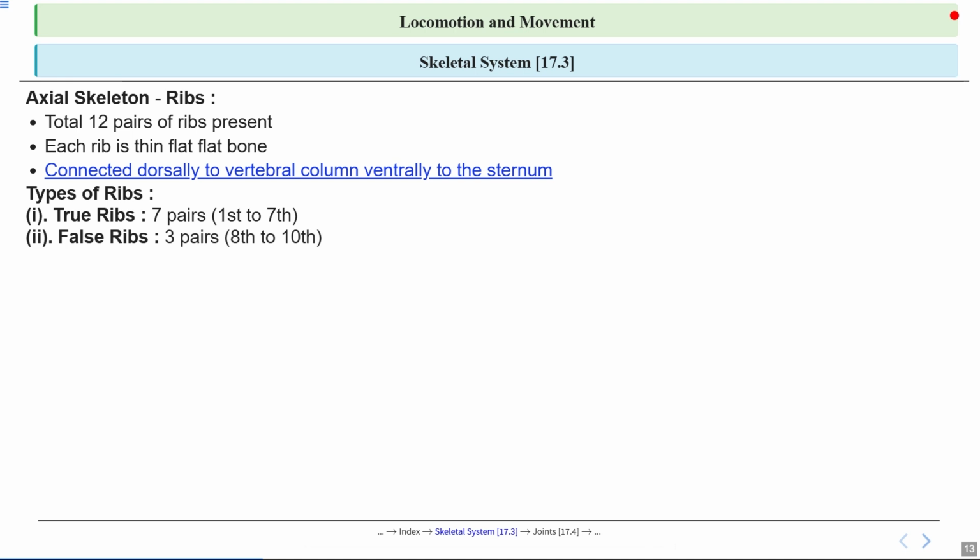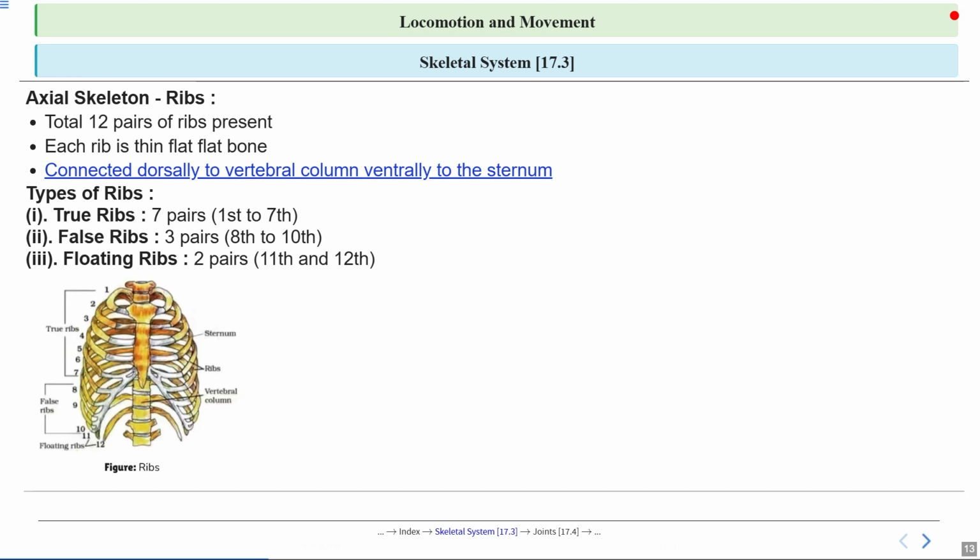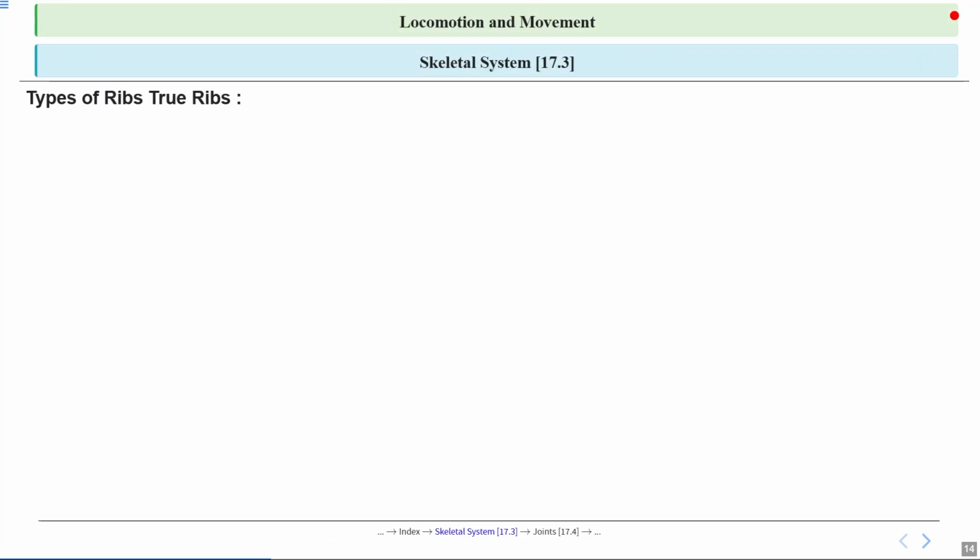Next are the false ribs, which include the 8th, 9th, and 10th pairs. Finally, we have the floating ribs, which are the 11th and 12th pairs. Now, students, you can see this diagram. It is clearly showing the different types of ribs in a rib cage, along with the sternum, true ribs, false ribs, and floating ribs.